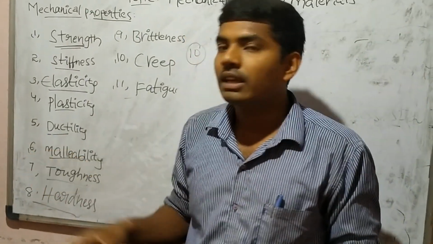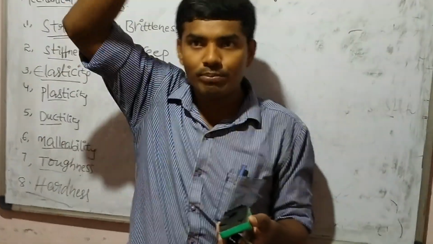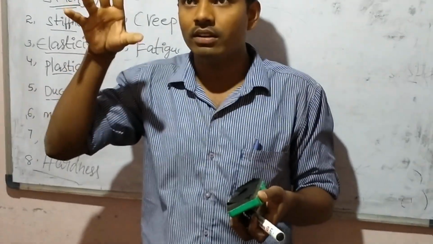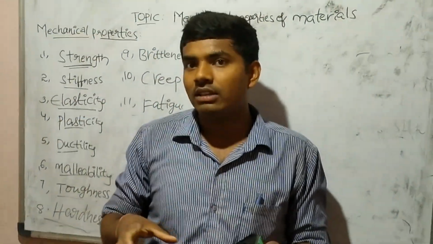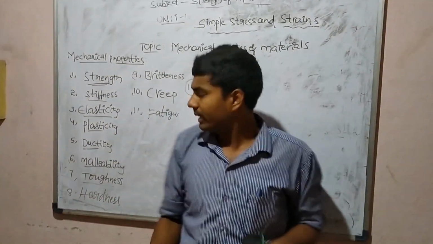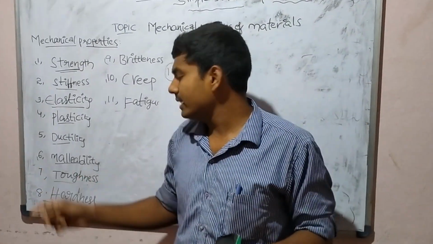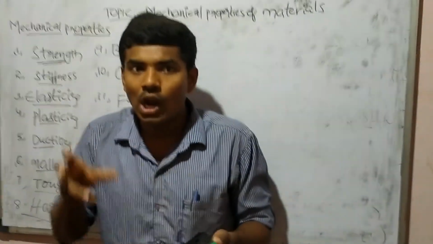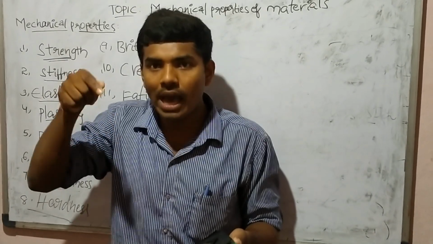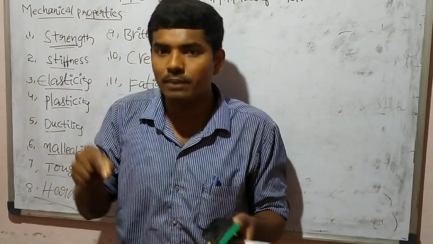And toughness, the ability of material to absorb energy up to fracture. How much energy you give, that much energy will be absorbed. The eighth one is hardness, the ability of material to resist indentation or any type of marks on a particular object.